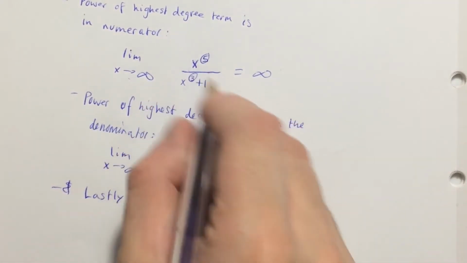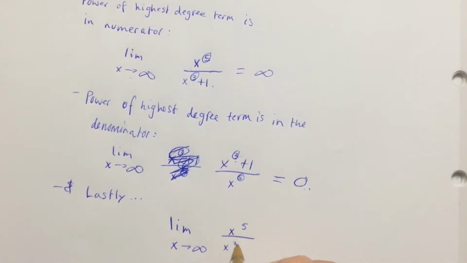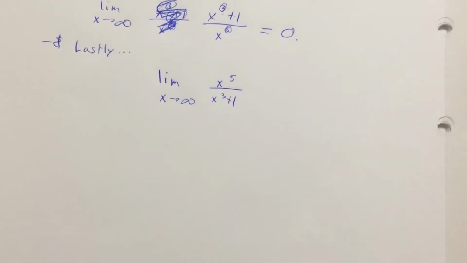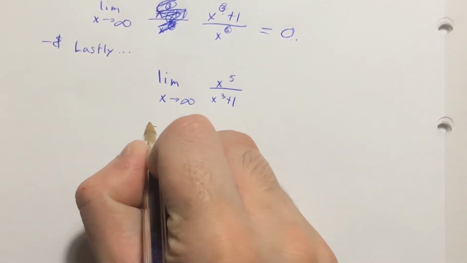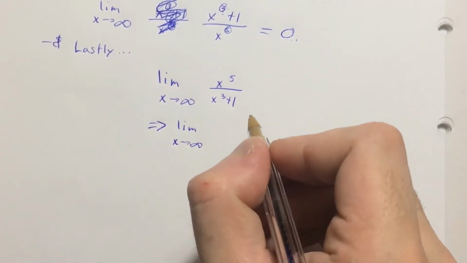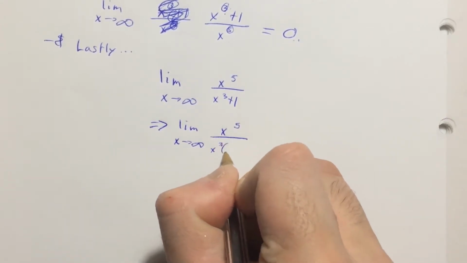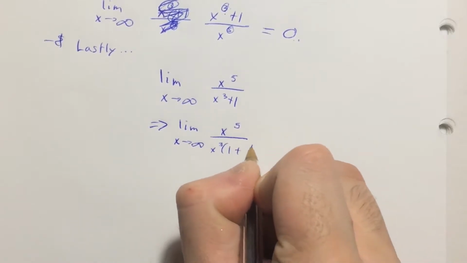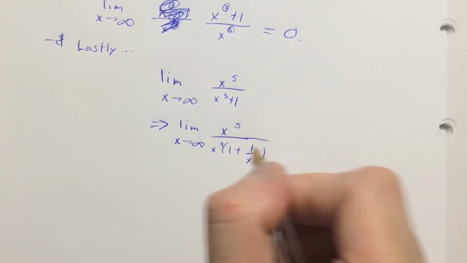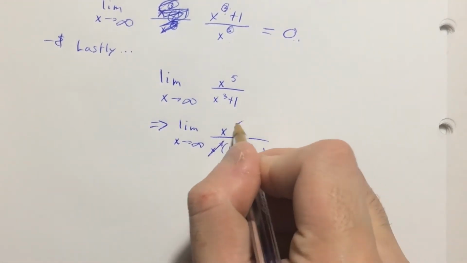But I'm going to prove this one right here. So let's just say the limit as x approaches infinity of x to the 5th over x cubed plus 1. Now we're going to do a little bit of algebraic manipulation here. So let's just rewrite this. This is now the limit as x tends to infinity of x to the 5th over x cubed, and I'm going to factor that out, so it's 1 plus 1 over x cubed, because if I multiply it back out, that's x cubed plus 1.